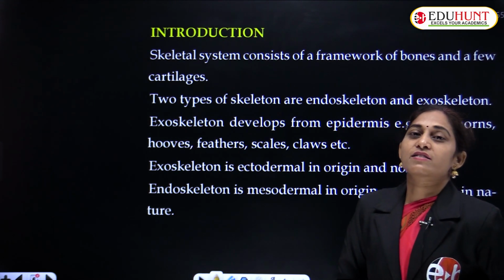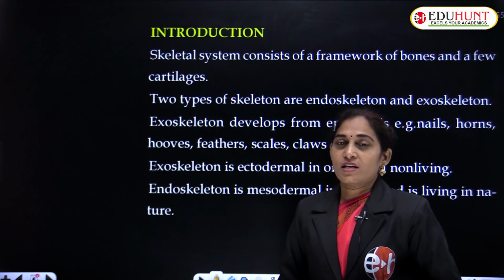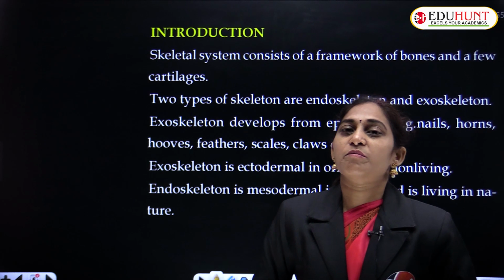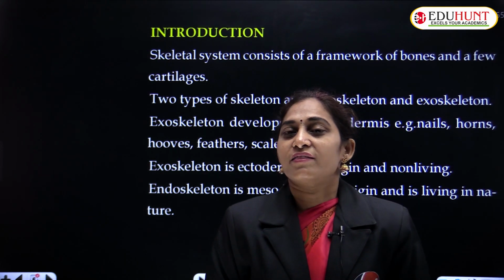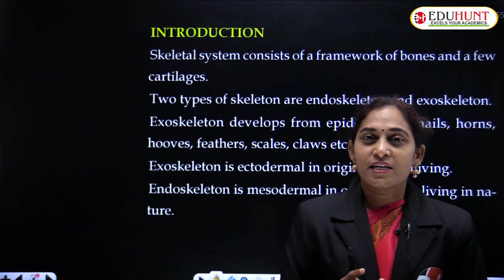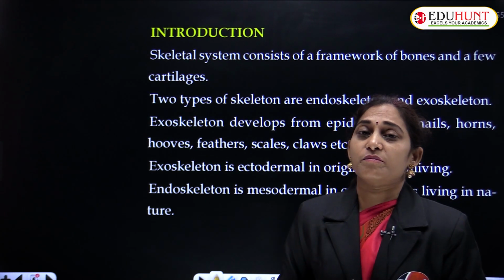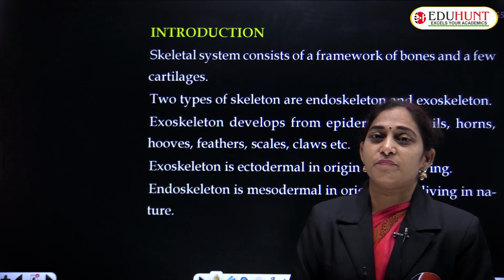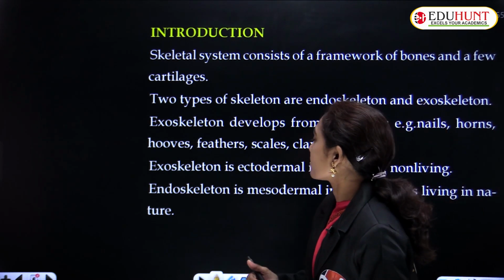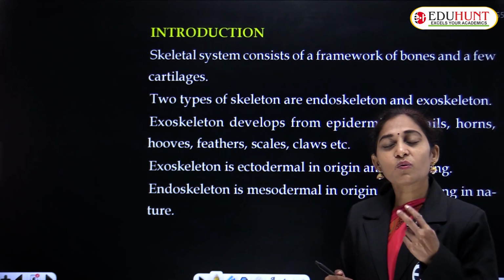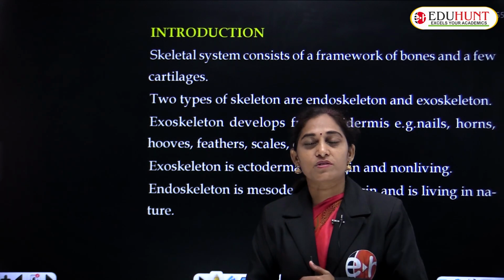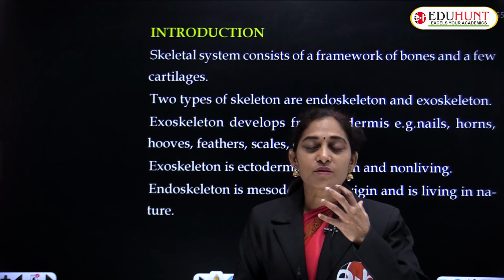Skeletal system, what is meant by skeletal system? That is the basic framework of the organism. It consists of two different types of bones. One is hard bones.